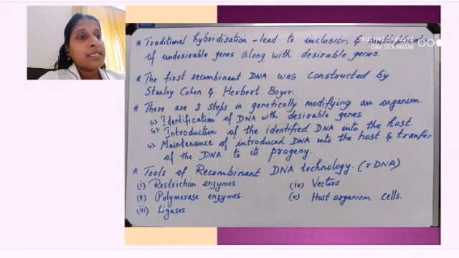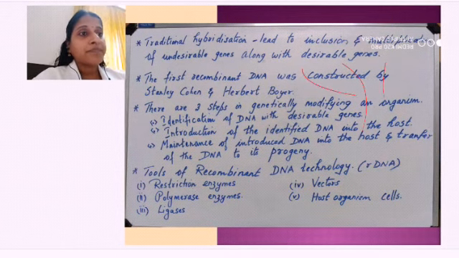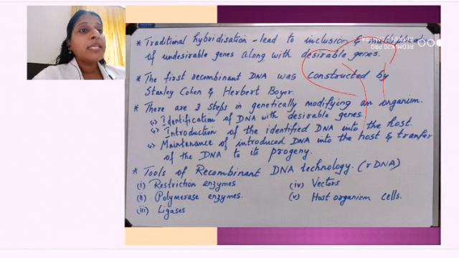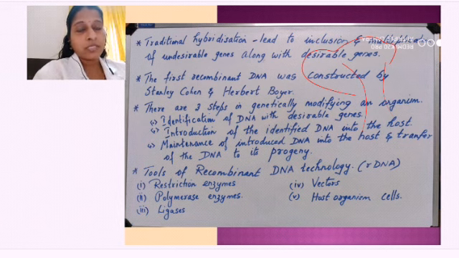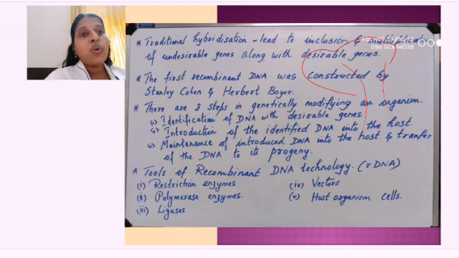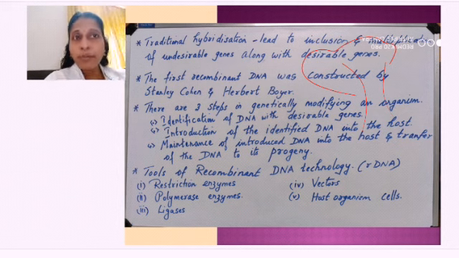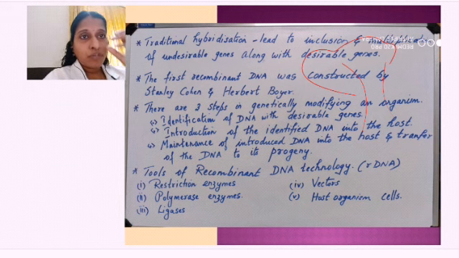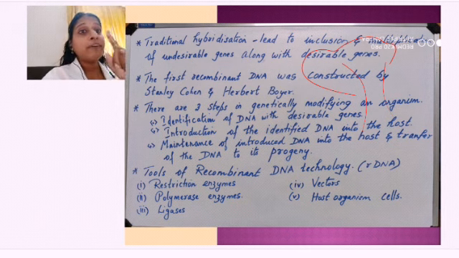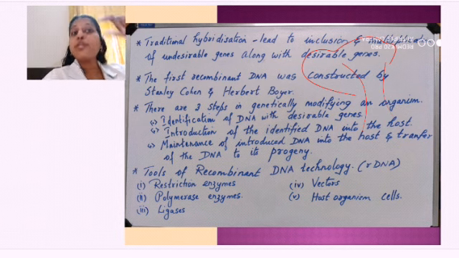For example, this is a plant. This plant or this tree has some good character, like it is producing some rich protein, some protein which is good in nature. This protein is produced by this tree because of the presence of one gene which is coding for that protein, isn't it? So, first I have to take out the cell of the plant, thereafter I have to study the DNA, then identify in the DNA the segment which is coding for the gene producing that protein.